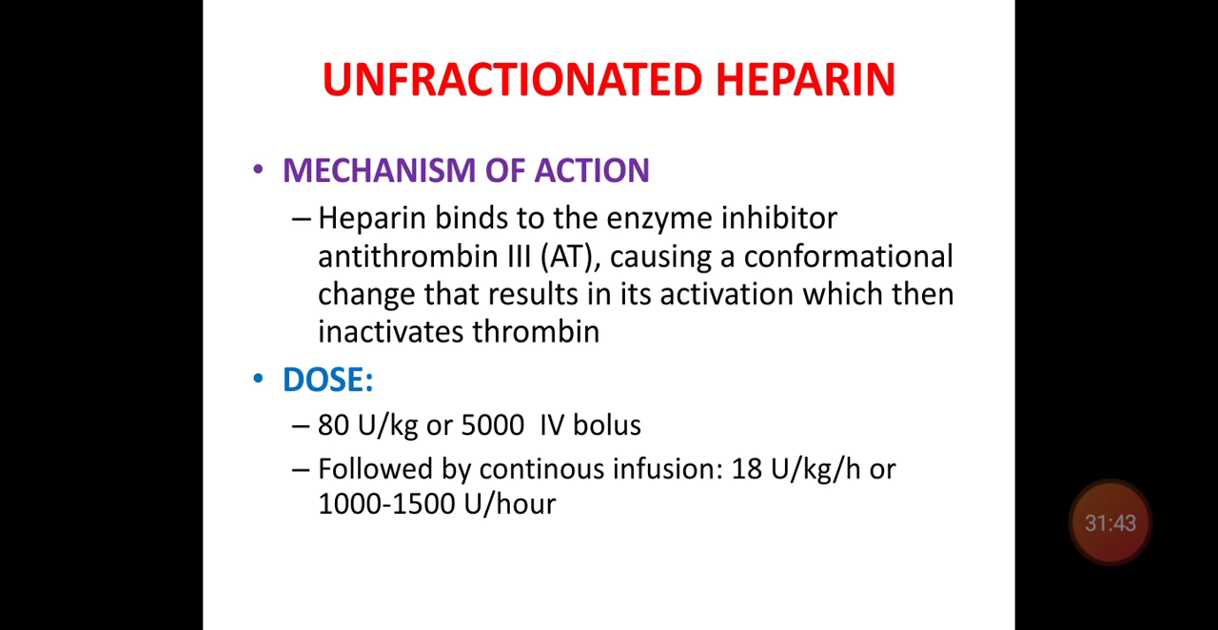The mechanism of action of unfractionated heparin is that it binds to the enzyme inhibitor antithrombin 3, which results in its activation, which then inactivates thrombin. Dosage is 80 units per kg or 5000 units IV bolus, followed by continuous infusion of 18 units per kg per hour or 1000 to 1500 units per hour.